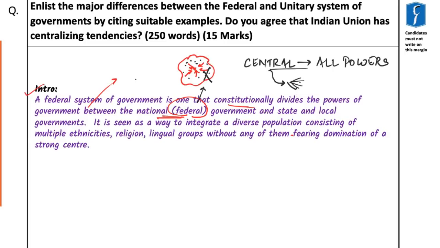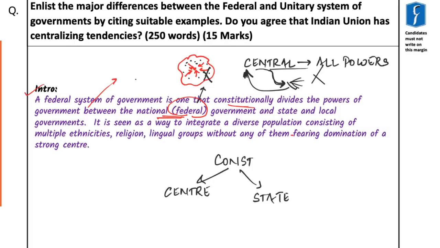Will that be called a federal structure? No. That will not be called a federal structure, because since the center has given this power, it can always take it back the moment it wants. What makes India a federal structure is the fact that our constitution delegates power to center and state.